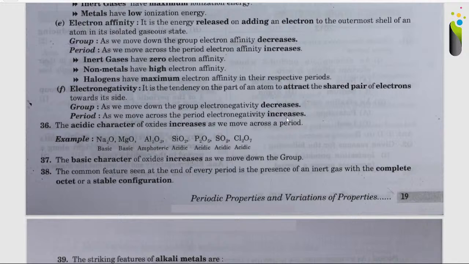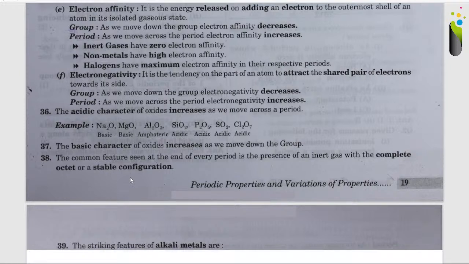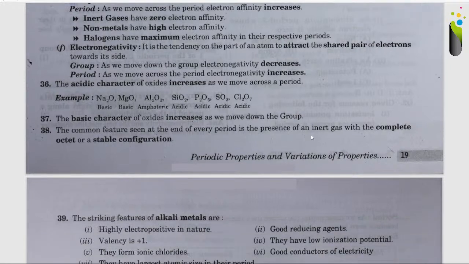The acidic character of oxides increases as we move across a period. Example: Na2O, which is basic; MgO, which is basic; Al2O3, that is amphoteric; SiO2, that is acidic; P2O5, that is acidic; SO2, that is acidic; Cl2O7, that is acidic. The basic character of oxides increases as we move down the group. The common feature seen at the end of every period is the presence of an inert gas with a complete octet or stable configuration.